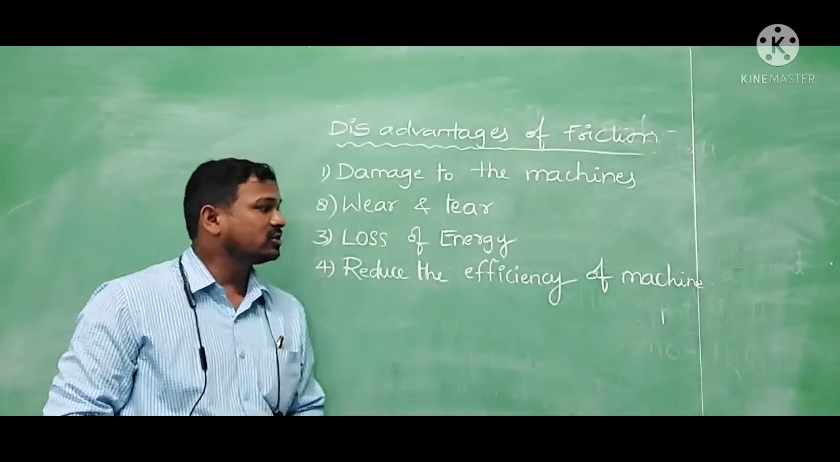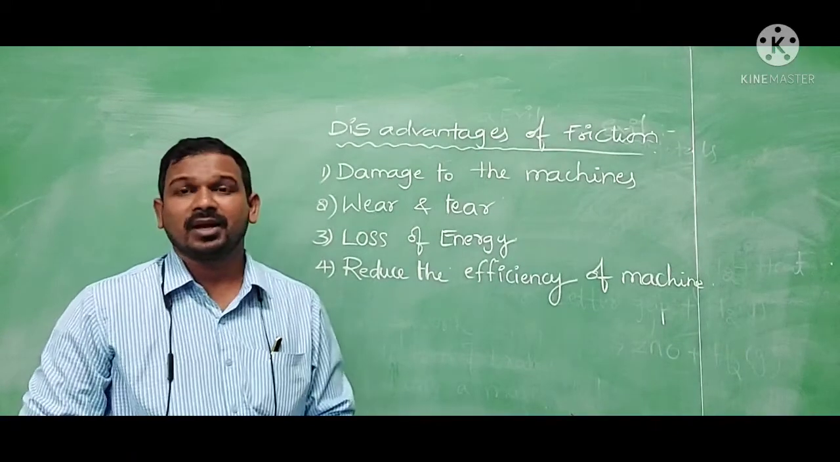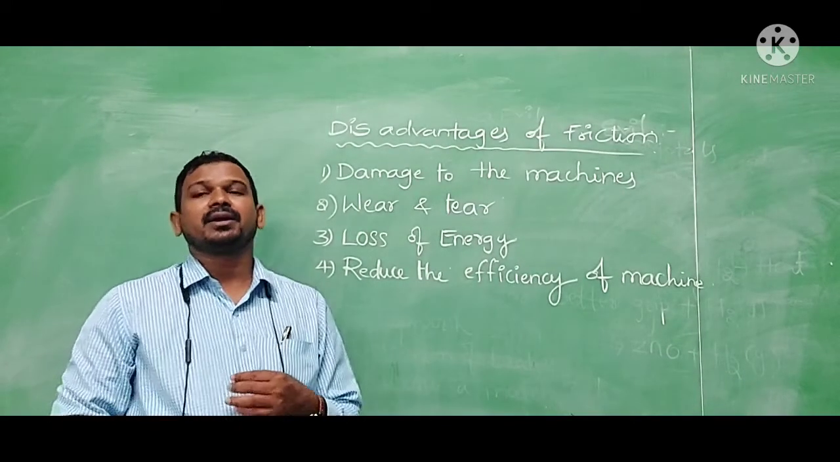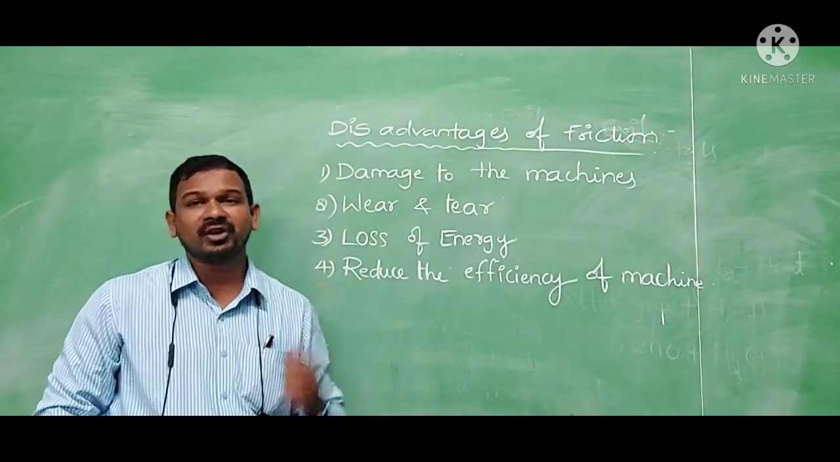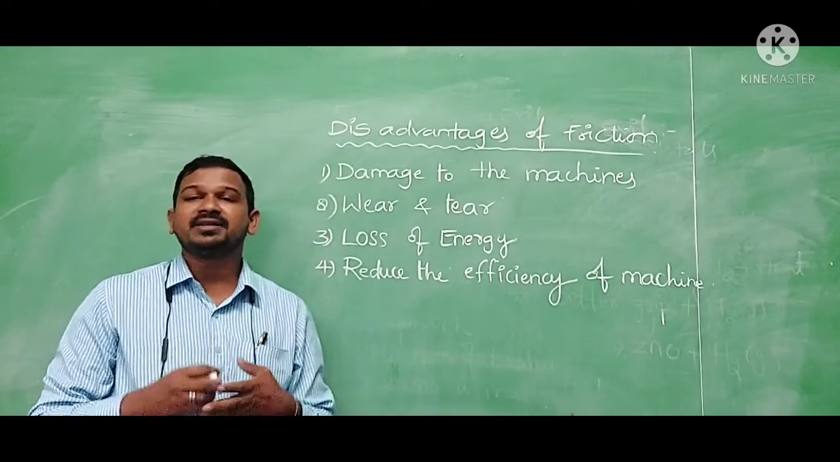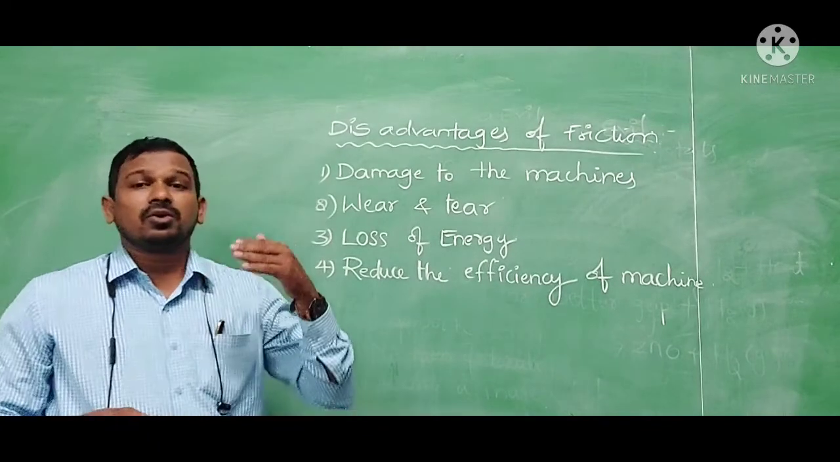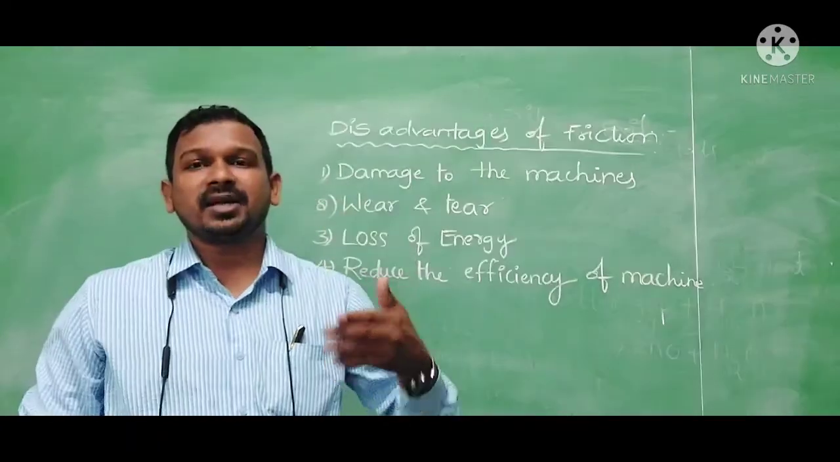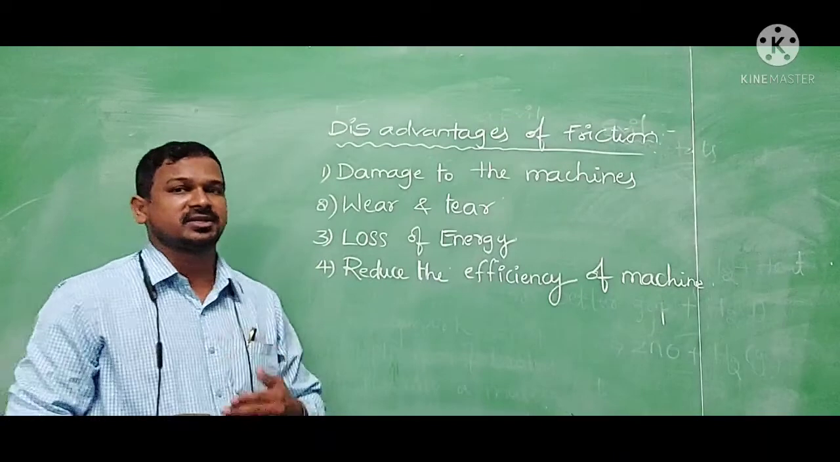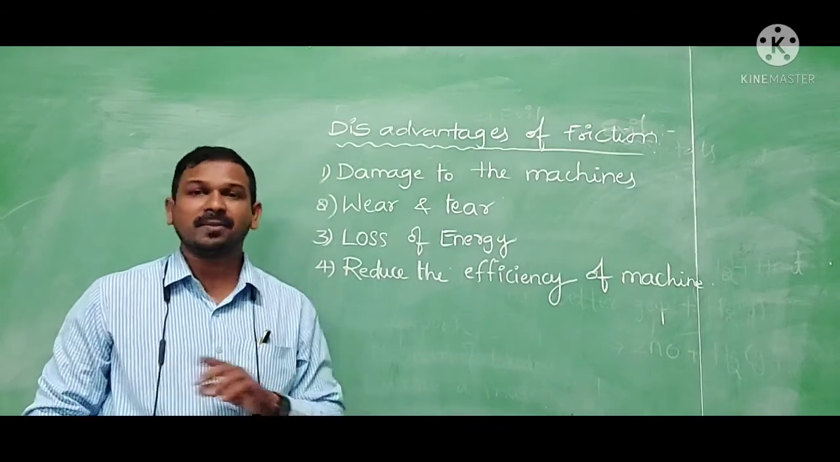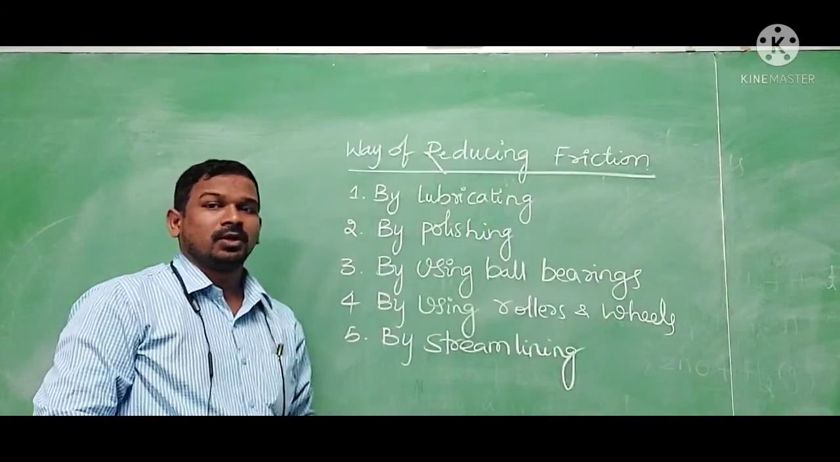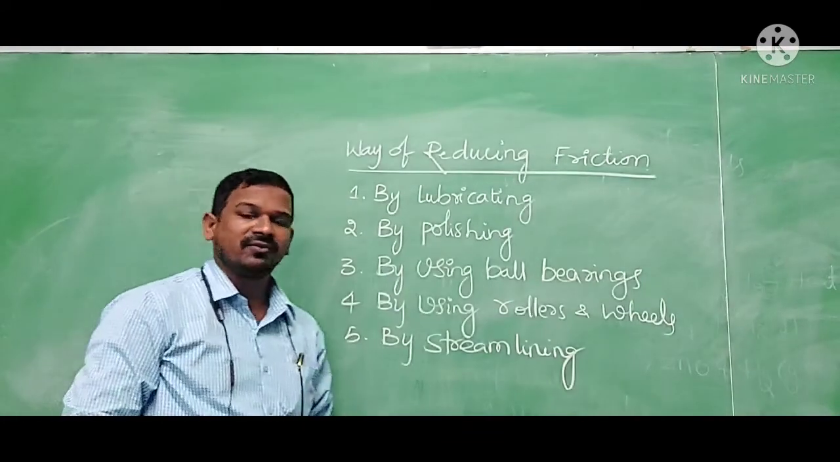Coming to the reduced efficiency of the machine. By continuous working, the lifespan of the machine decreases, and due to friction, they will not run easily. So their efficiency decreases. That's why we are not going to get 100% efficiency in any machine. So we discussed what the disadvantages of friction are.